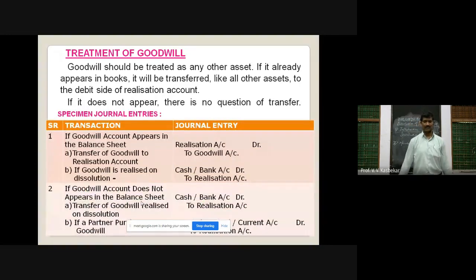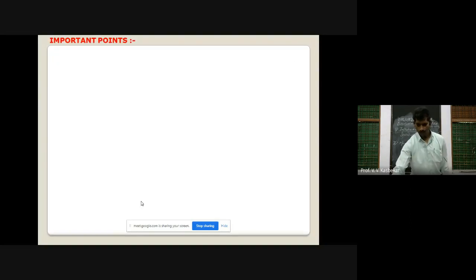There are certain journal entries you can see about goodwill. When it is transferred, realization account is debited and goodwill account is credited. When goodwill is realized on dissolution, cash or bank account is debited and realization account is credited. If goodwill does not appear in the balance sheet, on its sale, cash or bank account is debited, and there are so many other entries also.